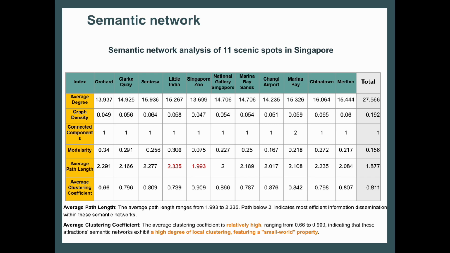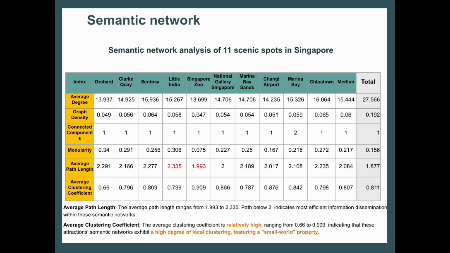Next, for average path length, it actually ranges from 1.993 to 2.335. So shorter average path length indicates more efficient information dissemination within these semantic networks. We noted that Singapore Zoo had the shortest average path length, suggesting faster information flow, but Little India had the longest, with slightly slower information dissemination. This implies that semantic information related to Singapore Zoo can spread quickly, making it easier for potential visitors to access